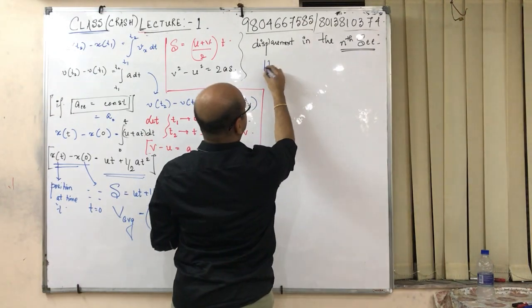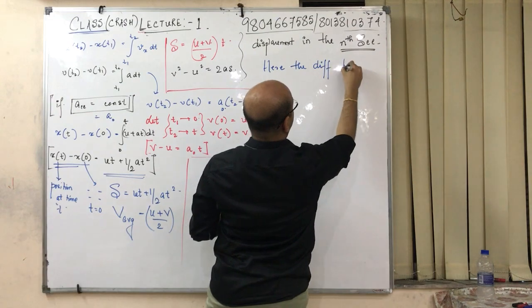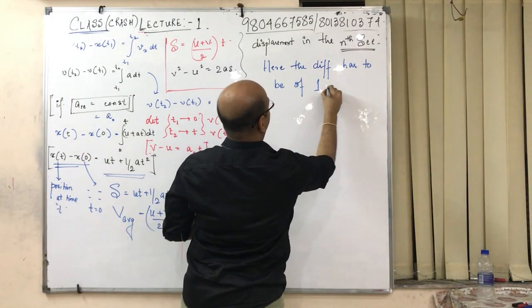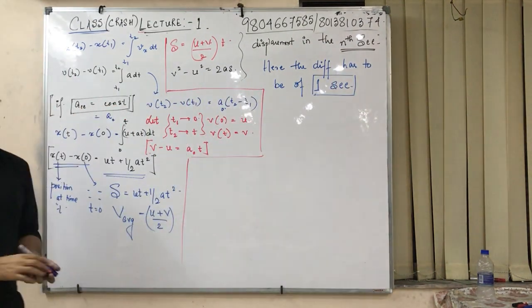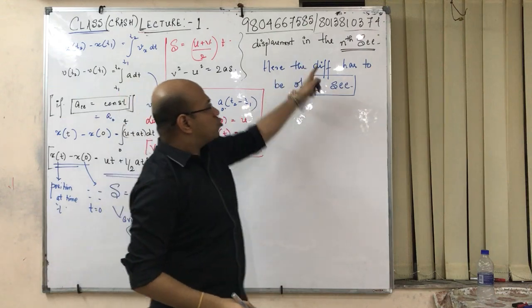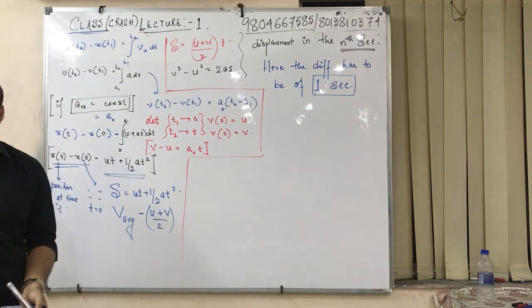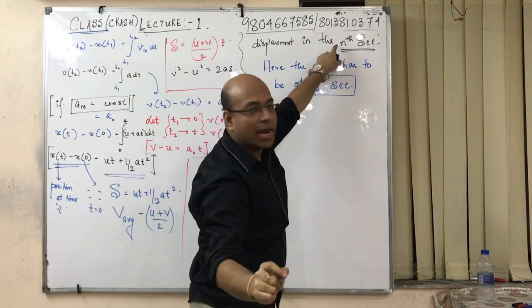Now here the difference has to be of 1 second. Please note it down carefully. The difference of the displacement has to be of 1 second. If the displacement is the difference of 1 second, then only you can apply this.